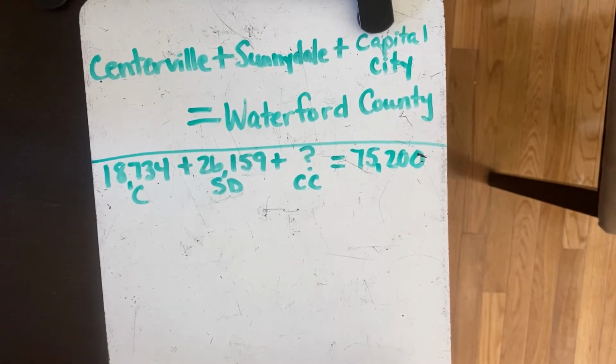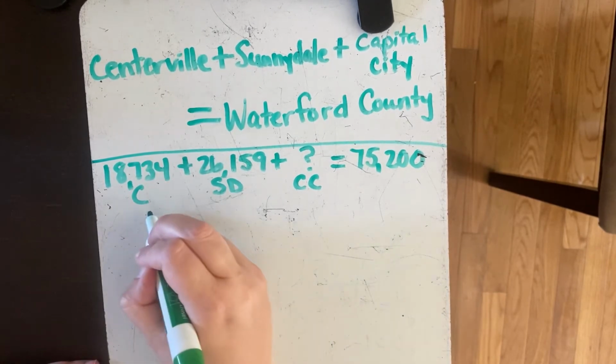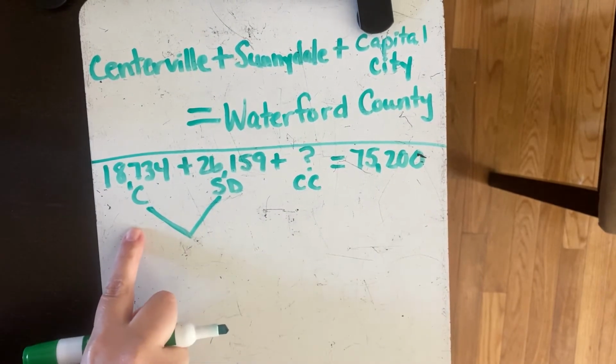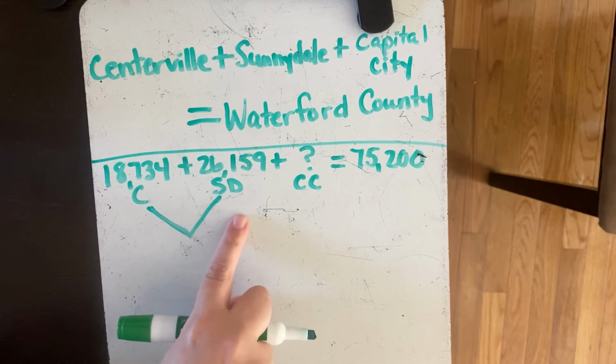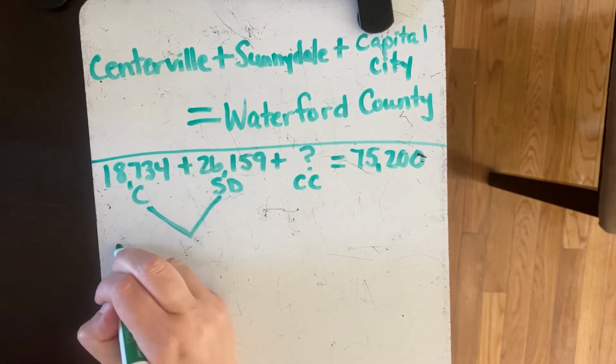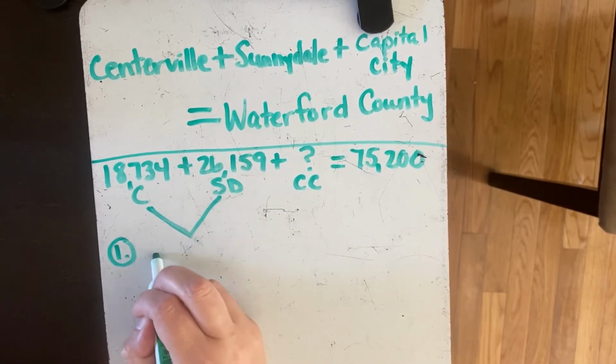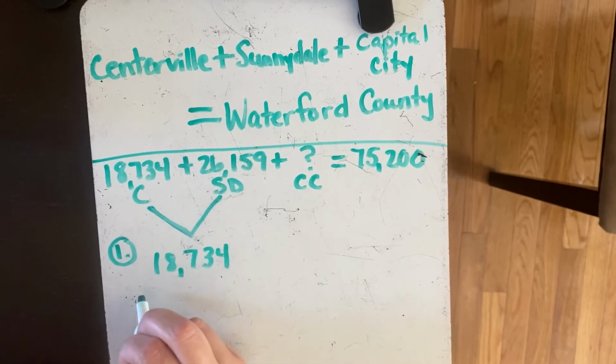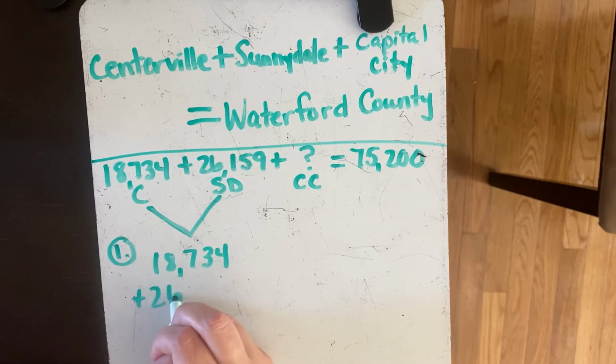Okay, so use what you do know. There are a couple different ways. There's actually 2 different ways you can do this problem. I think the most popular way people do this problem is separating it into 2 steps. So most people would take Centerville and Sunnydale and add them together. So step 1, 18,734 plus